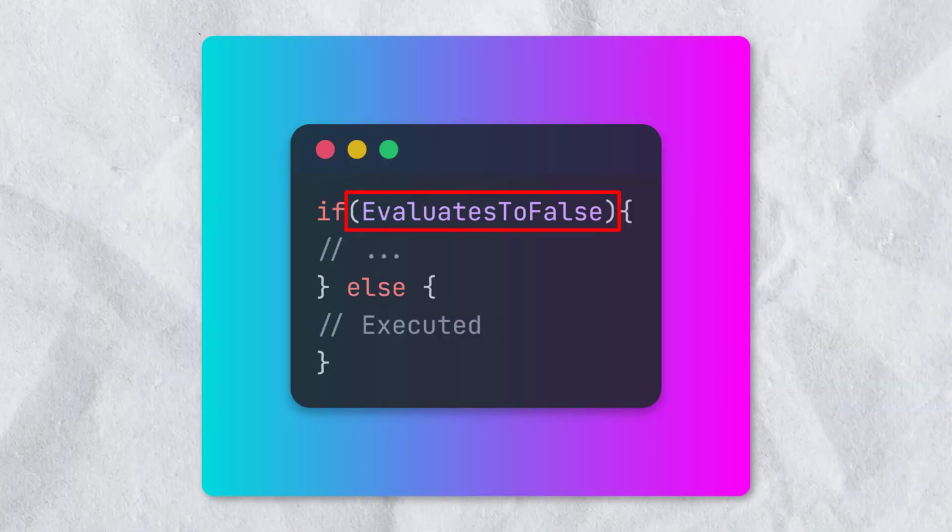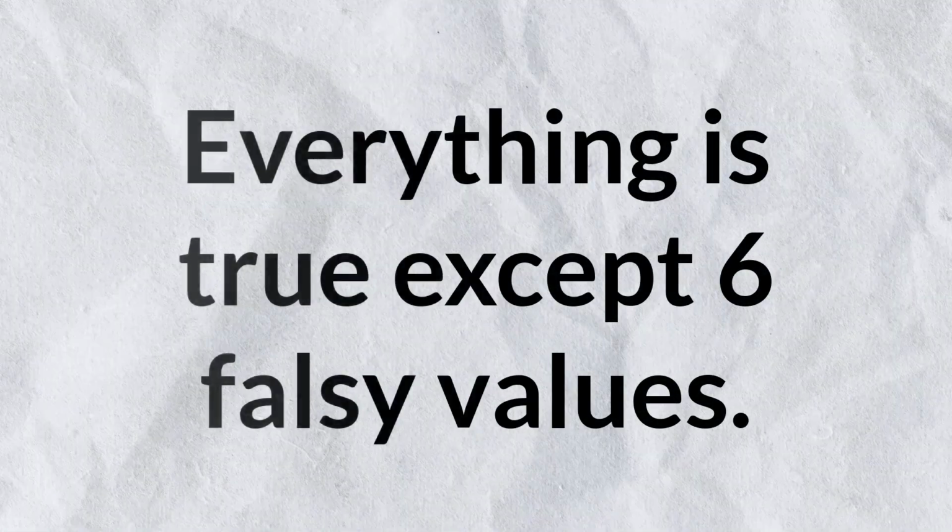Let's see the next one, that is truthy value. A value is considered truthy if it implicitly evaluates to true when used in a Boolean context. But unlike falsy values, there is no specific list of truthy values in JavaScript, right? However, we can say that everything is true except those 6 falsy values, right?